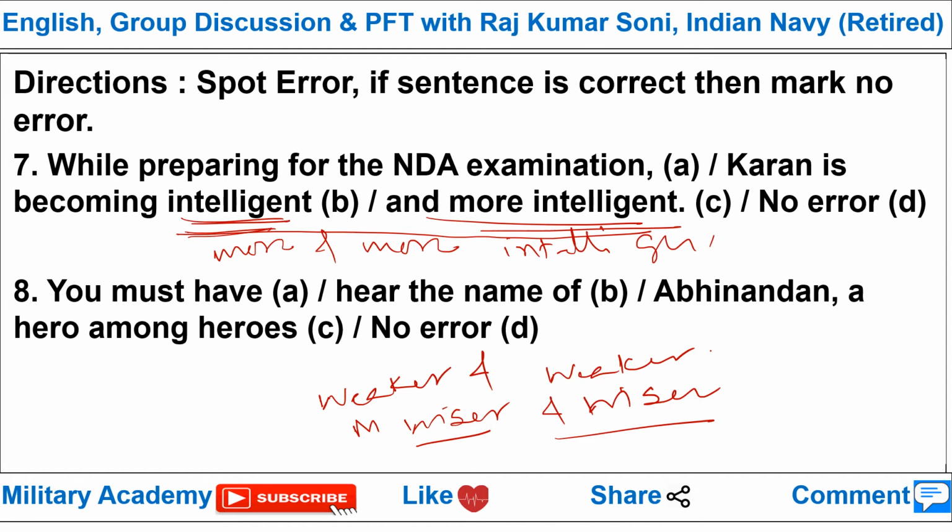And be careful, you should not use here "more intelligent and more intelligent," that will also be wrong. So only put this "more" twice: more and more intelligent. Not "more intelligent and more intelligent," or "intelligent and more intelligent," so the sentence will be incorrect. The correct sentence will be: While preparing for the NDA examination, Karan is becoming more and more intelligent.